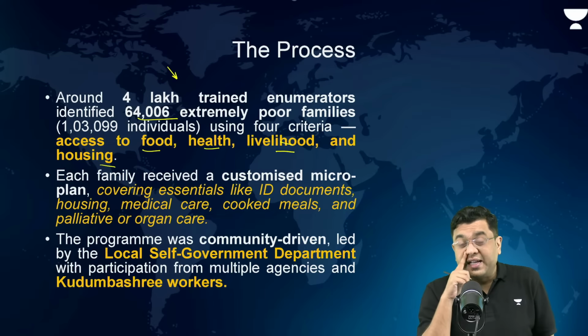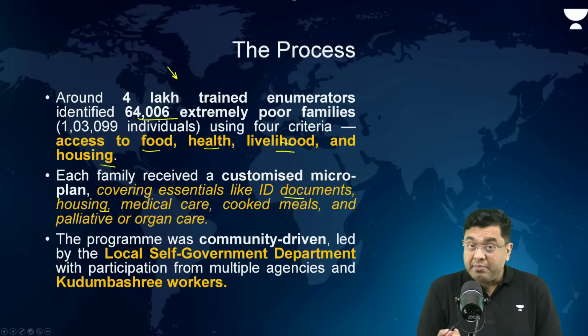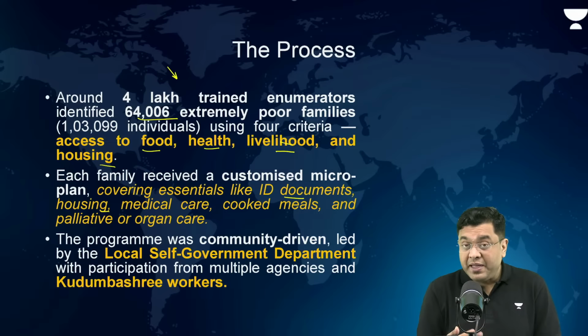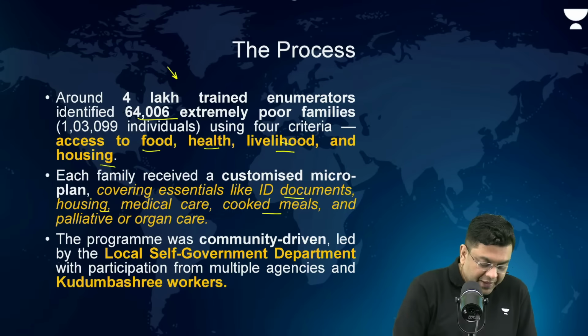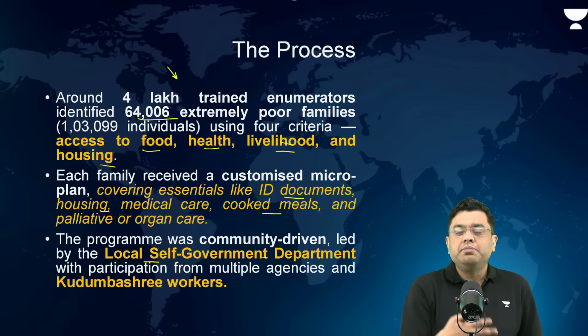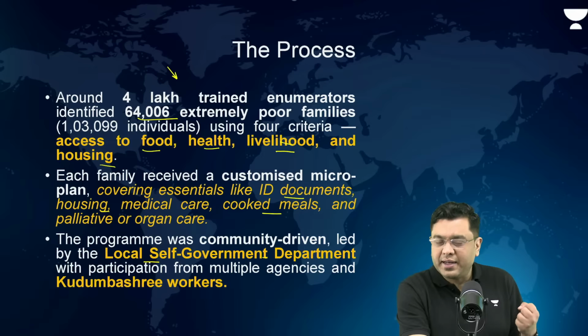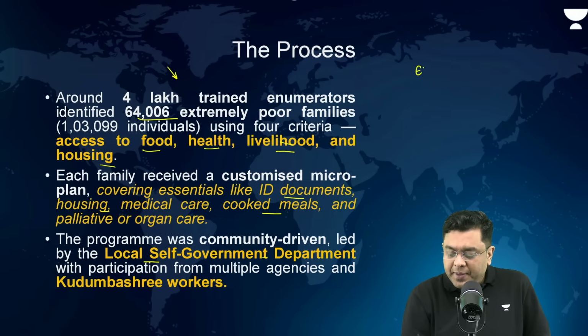Each family received a customized micro plan. Essentials like ID documents, housing, medical care, as I told you, in certain cases even organ transplants, cooked meals, and palliative or organ care were facilitated. Now, it was community driven, by the local self government department, along with multiple Kudumbashree workers as well. This has been very significant. Now, the Kerala government has launched EPEP, the Eradication Program for Extreme Poverty 2.0.